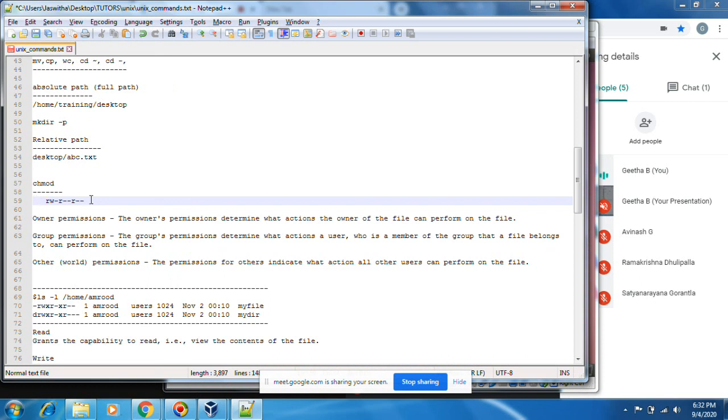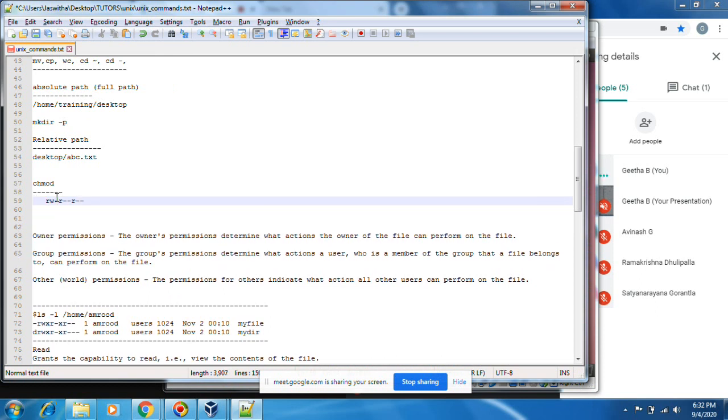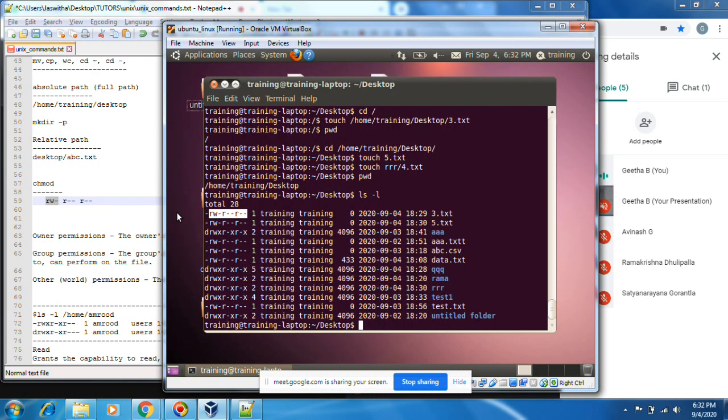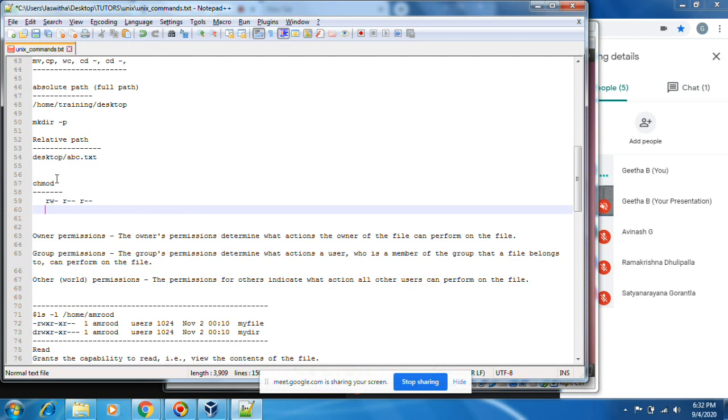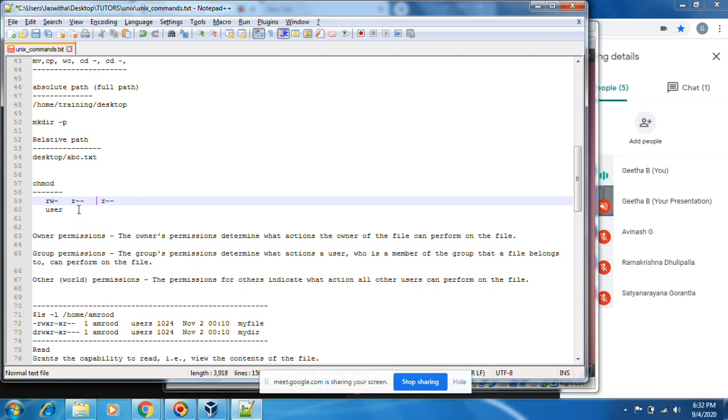In this section, first three, next three, next three. This is the user permissions. User means who created this file. User has these permissions. This section is for user. This section is for group.